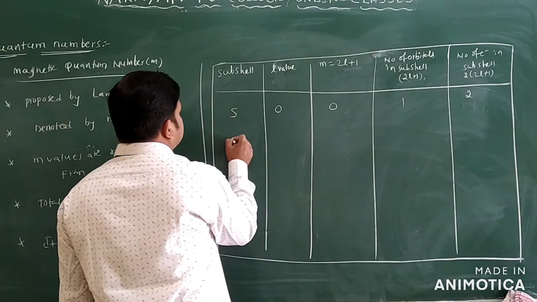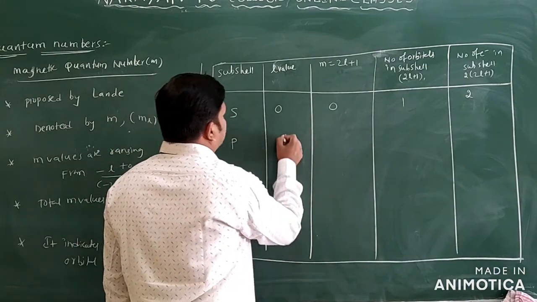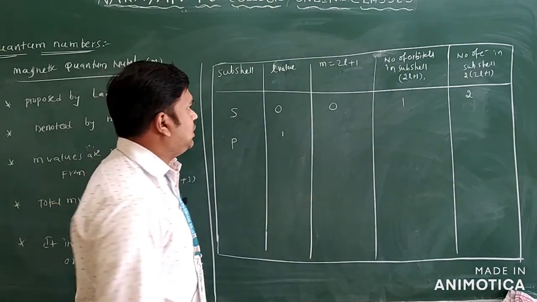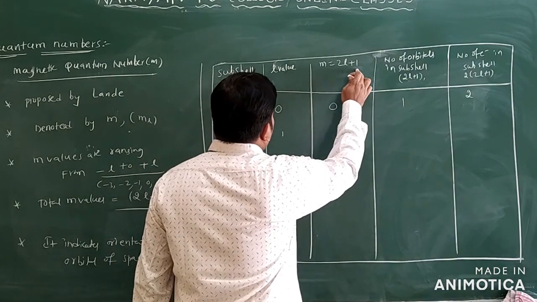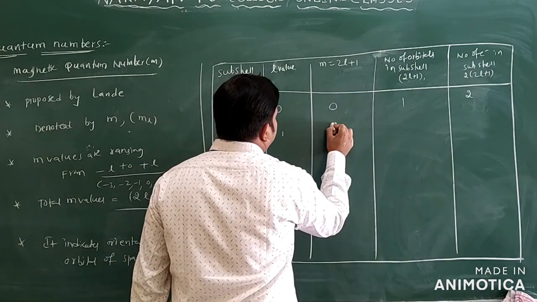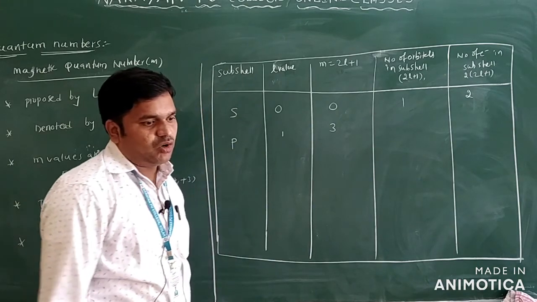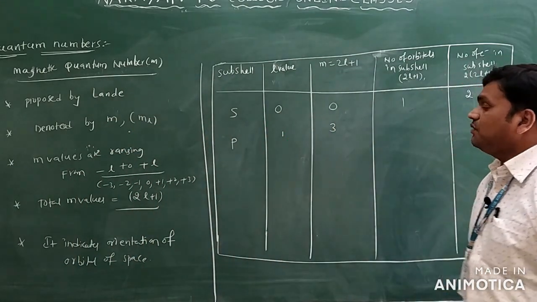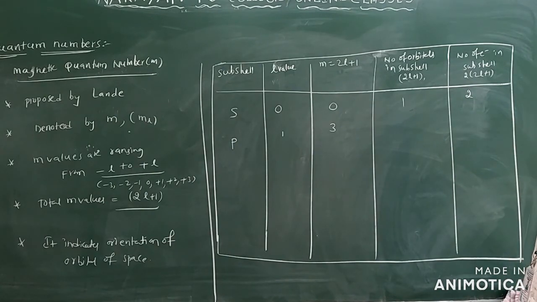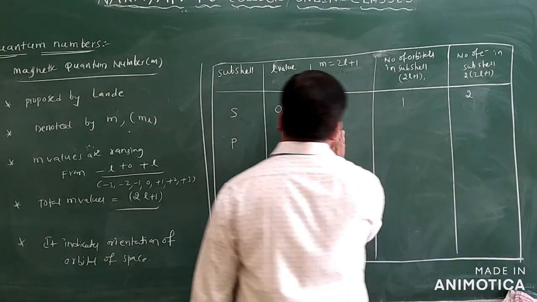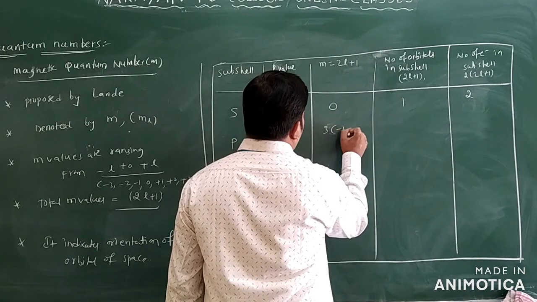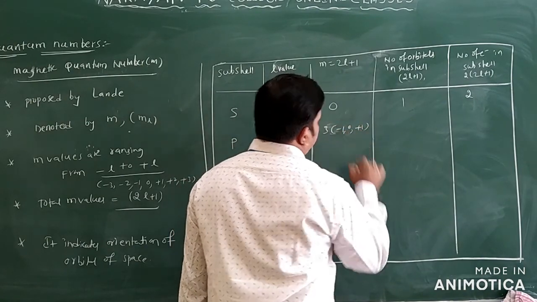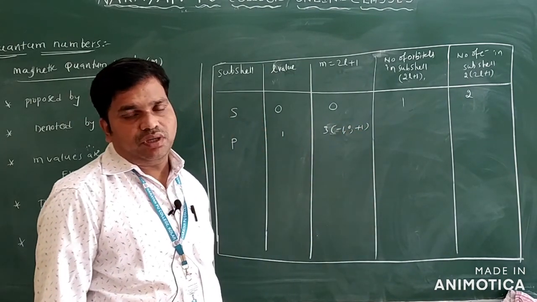Now we can take the p orbital. The L value is 1 only. So 2L plus 1, 2 plus 1, 3 values are possible. What are the 3 values? I will write minus 1, 0 and plus 1 only.